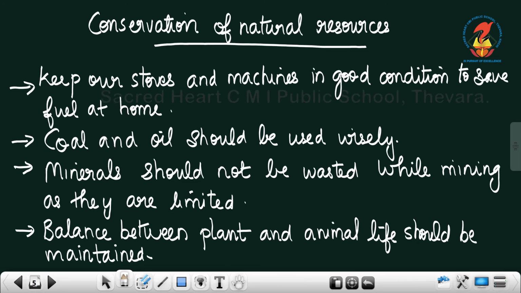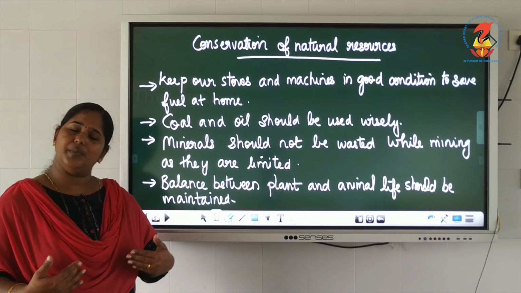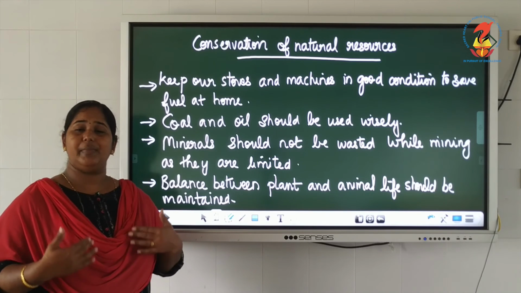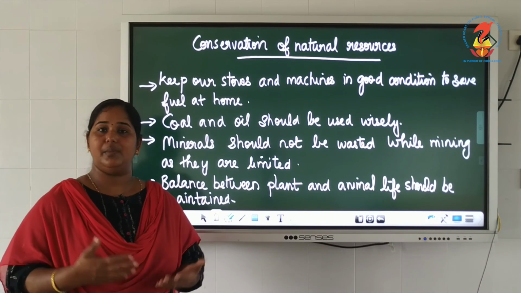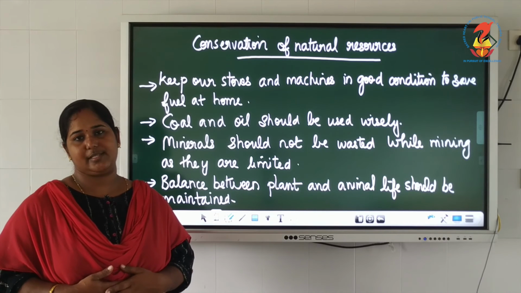And the last one is, animals and plants are also our natural resources, which add to the balance of nature and the beauty of nature. Without plants and animals, human beings cannot survive. So we should try to make a balance between the plant and animal life also, along with the conservation of minerals.